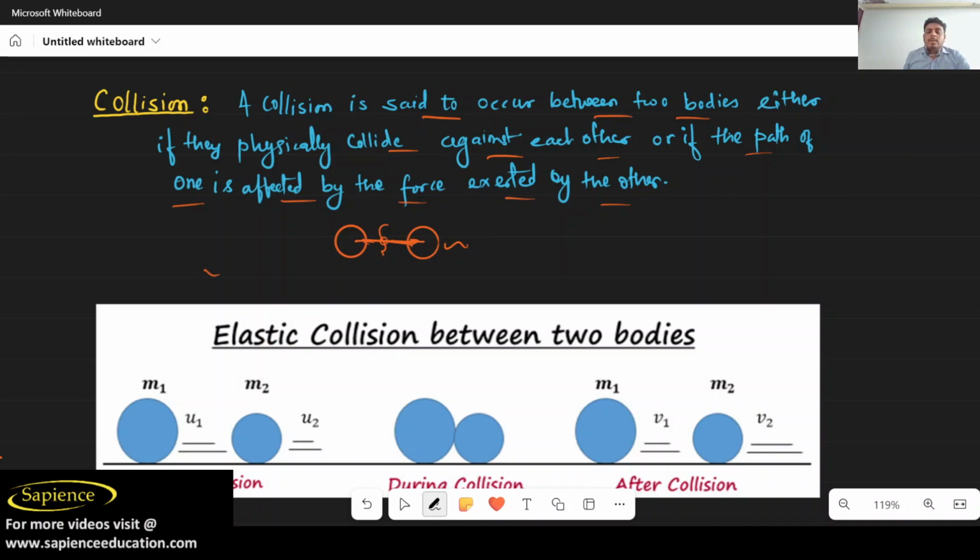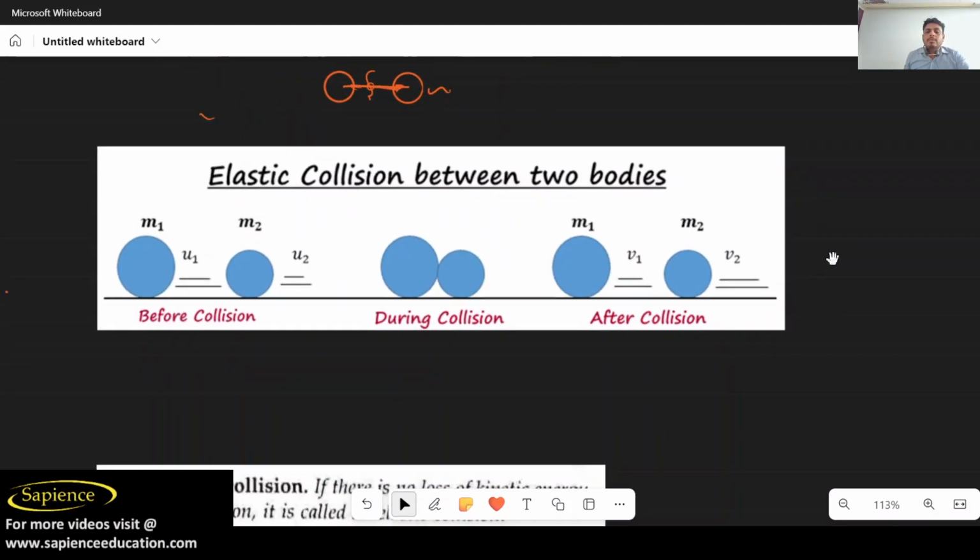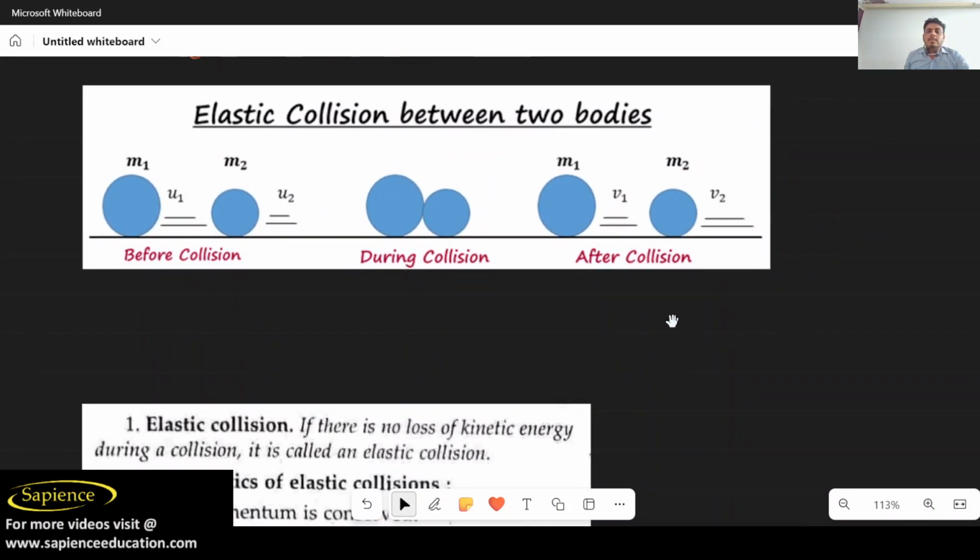I will discuss more details about collision. First of all, I will discuss elastic collision. See, in an elastic collision, what happens? If there is a mass m1 and m2, having velocities u1 and u2. Suppose u1 is greater than u2, so what will happen? The collision will happen, and after that they start moving in the opposite direction. So this is the elastic collision.